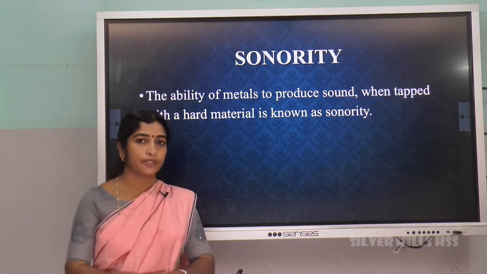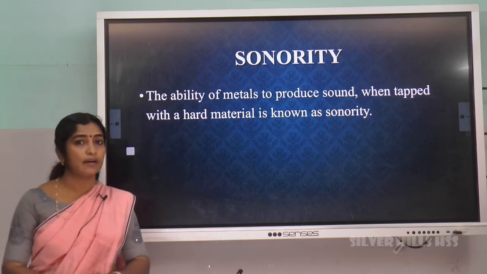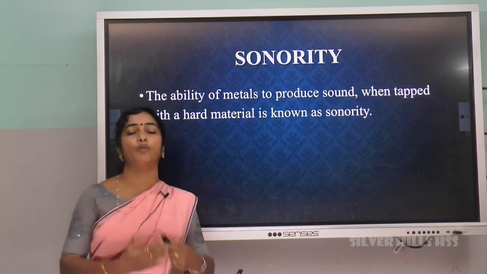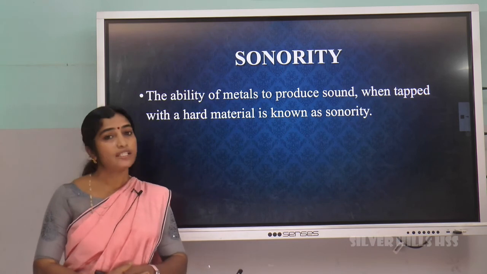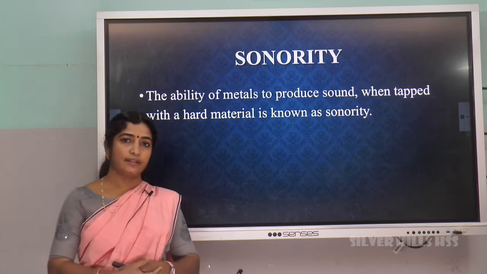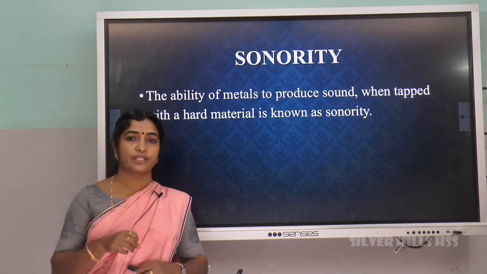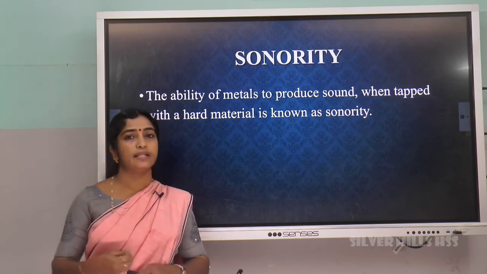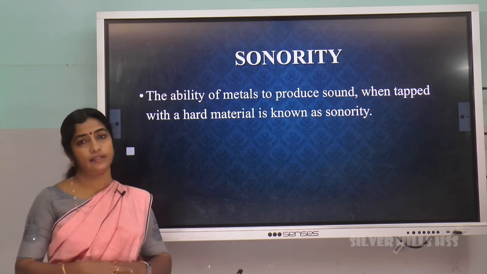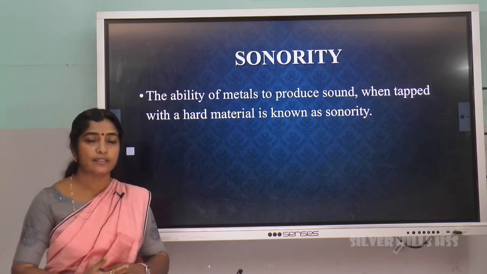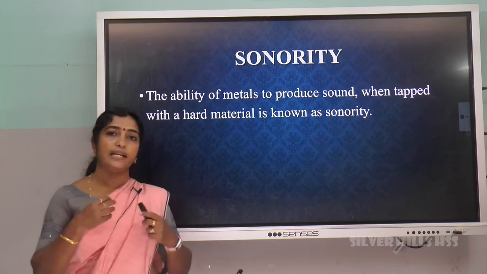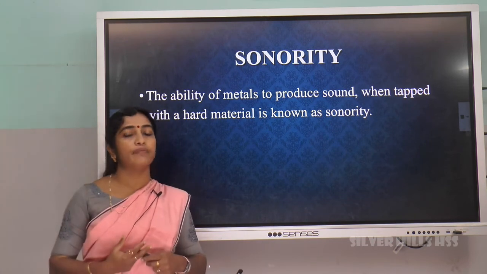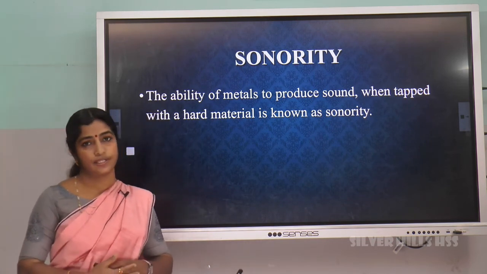And the last property of metals, metals have high melting and boiling points. What is meant by melting point? It is the temperature at which a solid substance melts and is converted into liquid. And what is boiling point? It is the temperature at which a liquid boils and is converted into gaseous state.